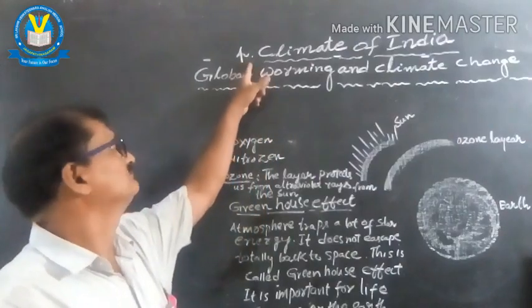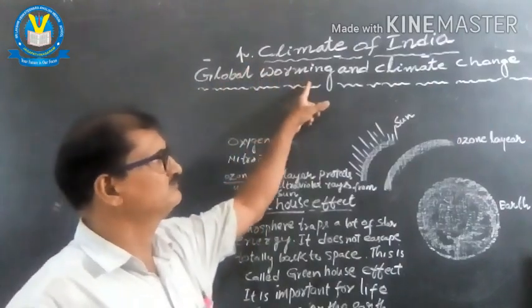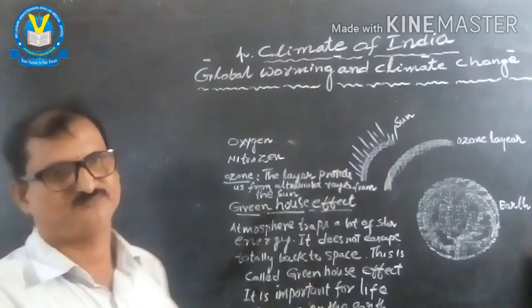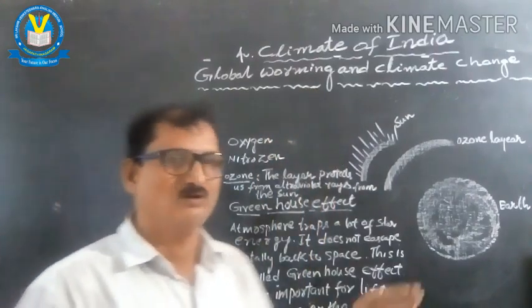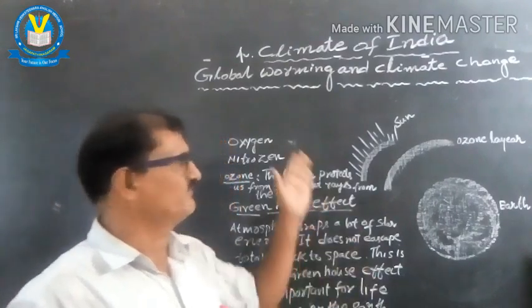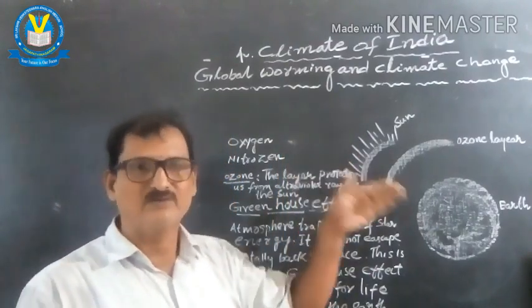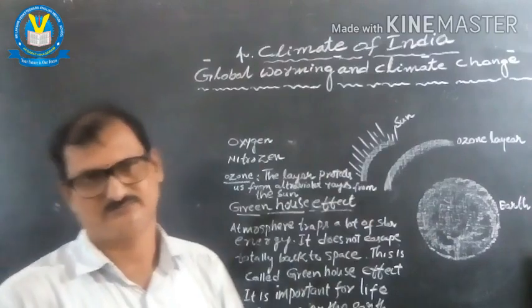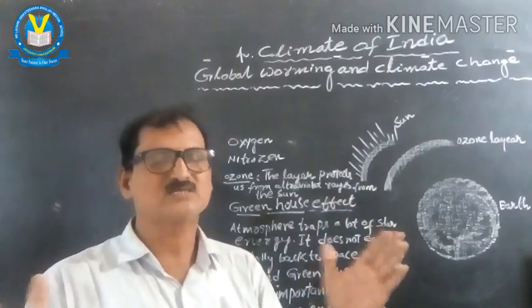Climate of India, global warming and climate change. Already in the past classes we studied that when Earth derived from the Sun as a planet, many of the gases were released.